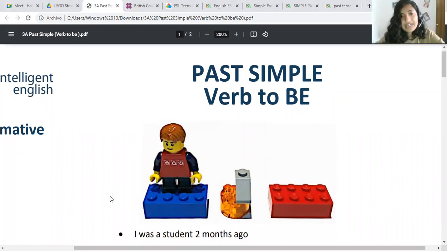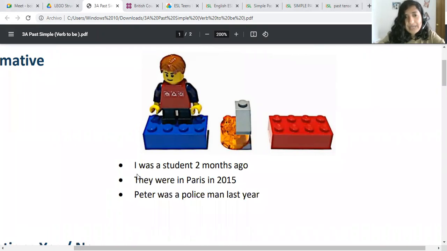Okay. Here we have three examples. Please read them with me. I was a student 2 months ago.